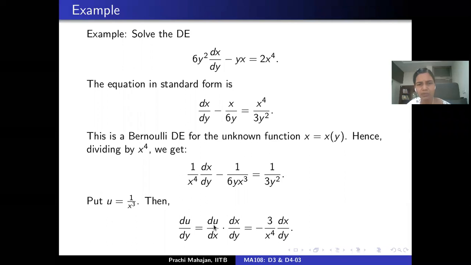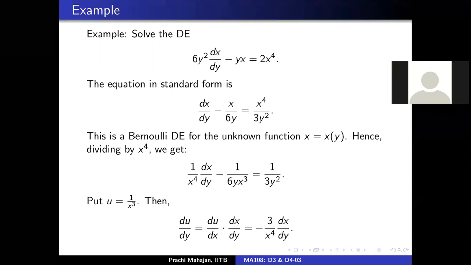That gives you du by dy is the derivative of u with respect to x times the derivative of x with respect to y, which means this is minus 3 by x to power 4 dx by dy, correct? So I'm going to substitute for dx by dy from this in the differential equation written upstairs. Is that all right? Everybody with me up till this point?